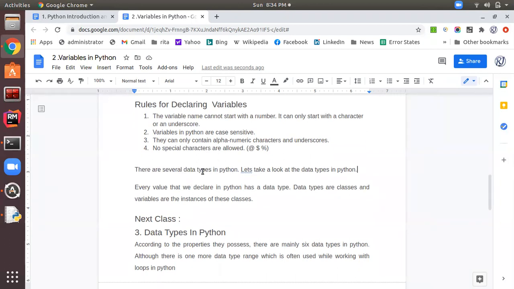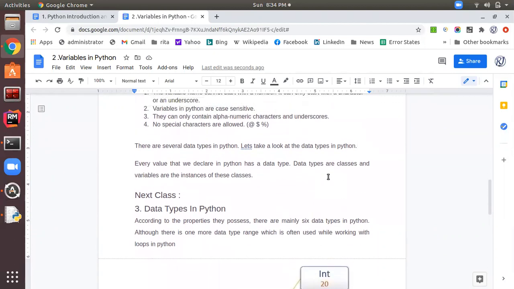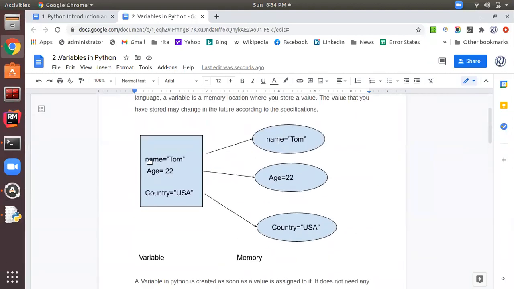Besides this, there are several data types in Python. Let's take a look at the data types in Python. Every value that we declare in Python has a data type. Like in this example, I have stored Tom in name. So the Tom value has some data type, might be string. Like I have given age equal to 22.